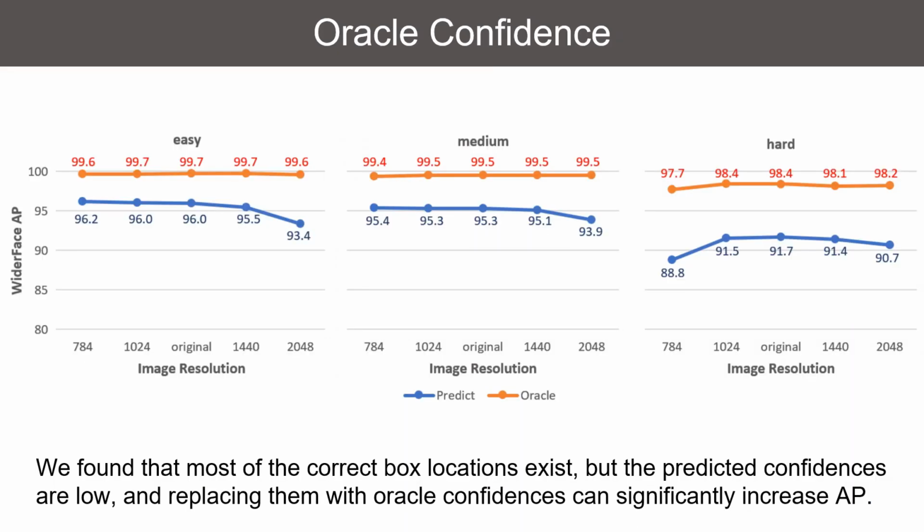All the challenging cases inspire us to analyze the failure, and we found that most of the correct box locations do exist, because many detectors predict a large number of boxes, but the confidence are very low. We replace the predict confidence with the intersect over union between the predict box and the closest ground truth box and call it oracle confidence, which can significantly increase average precision. In other words, there is a large room for improvement by refining the confidence alone.